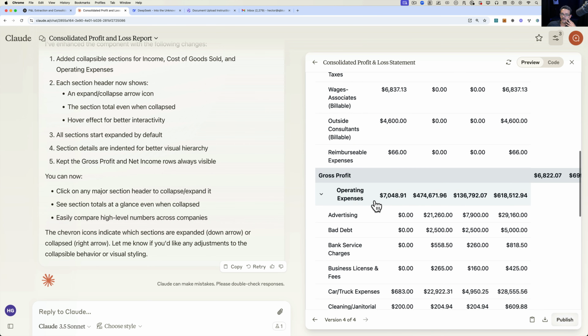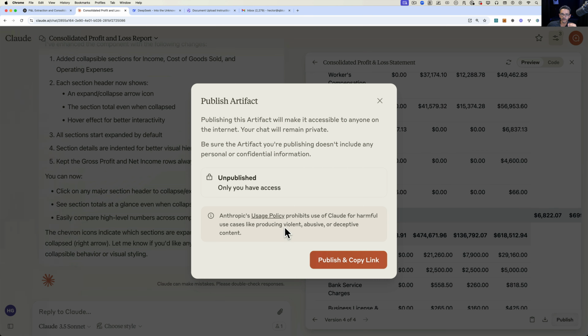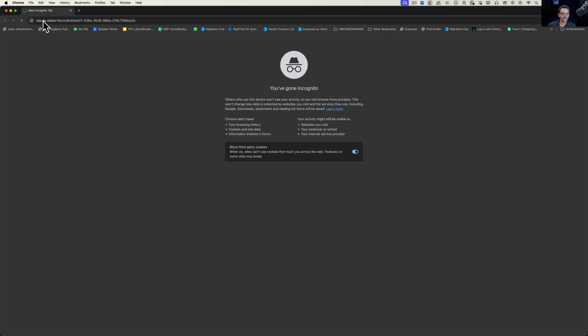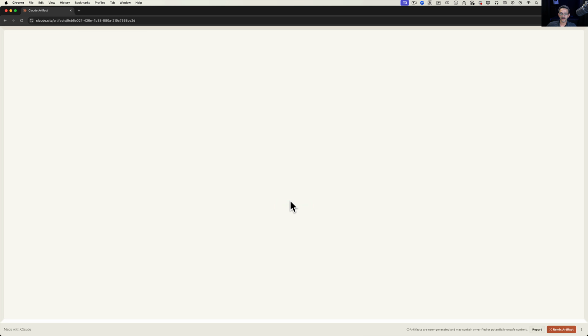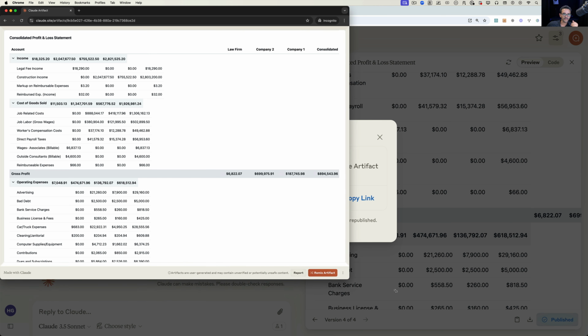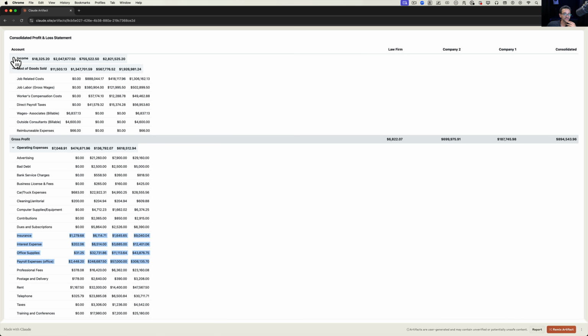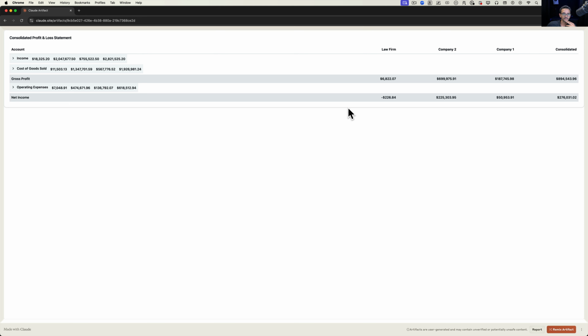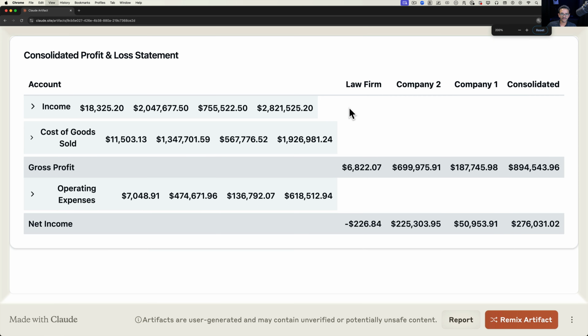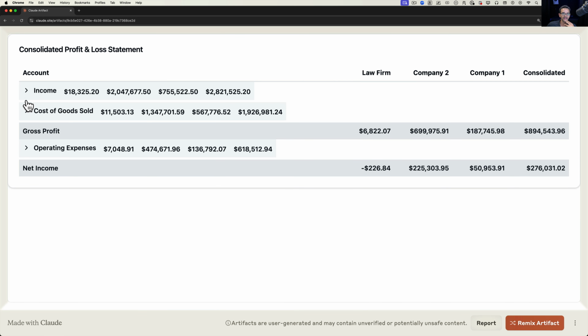Claude's pretty good. I'm going to go ahead and publish this again so we can see the rendered edition of this. Let's look at this. I like looking at it in incognito mode because it verifies that the data can be published. So let's see. The formatting is a little bit off. It looks like the collapsing works. It's pretty cool, but it looks like our company titles are sort of all over the place here. So we probably have to tell it to fix that.